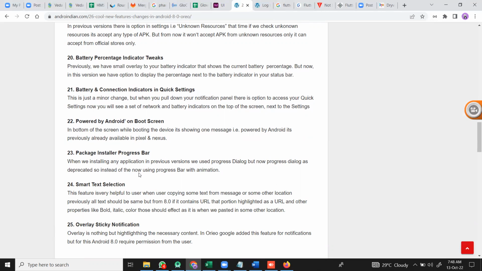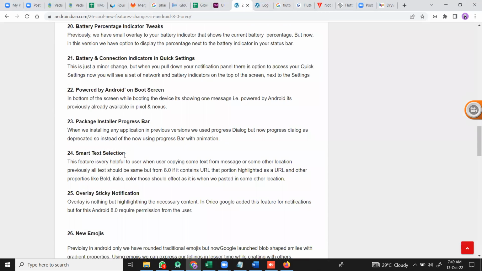That feature has been introduced here. And when we are installing an application, the application status bar is now shown horizontally. Previously it was round. That was changed with the animations and all. And smart text selection.